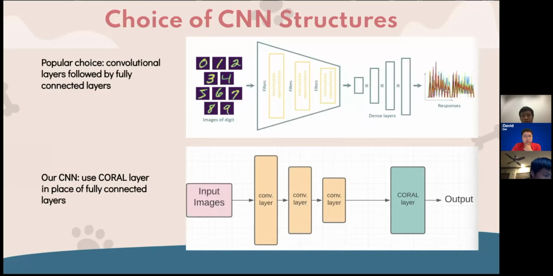For CNN, many existing works use convolutional layers followed by a fully connected layer, while we use a structure called a CORAL layer in place of the fully connected layer because it performs better on our data. The CORAL network basically treats targets as ordinal variables. Then for each possible ordinal value in a given domain, it outputs the predicted probability that the true value is larger than this value. The model then makes the prediction based on these probabilities.